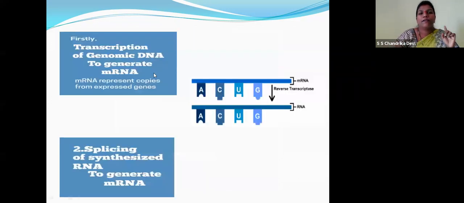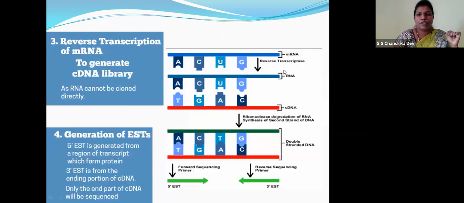Let's see. The first step is transcription of genomic DNA to generate mRNA. How did we do it, children? The double-stranded DNA was transcribed to form the messenger RNA. Now, this messenger RNA went for the reverse transcriptase. As I told you, children, splicing. What happened there? The introns, the non-coding regions, were removed, the exons were joined, and a complete stretch of mRNA was formed, right? So the reverse transcription of mRNA occurred and the RNA is produced.